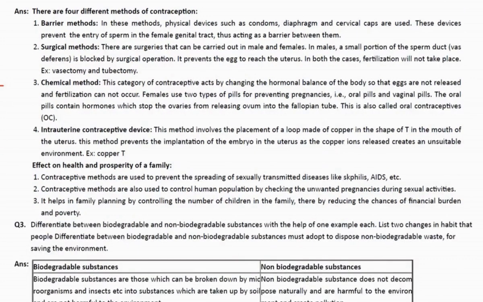What is the effect on the health and the prosperity of the family? It helps with family planning by controlling the number of children and reducing the chances of financial burden. The population of the country is also kept in control and sexually transmitted diseases are also prevented.